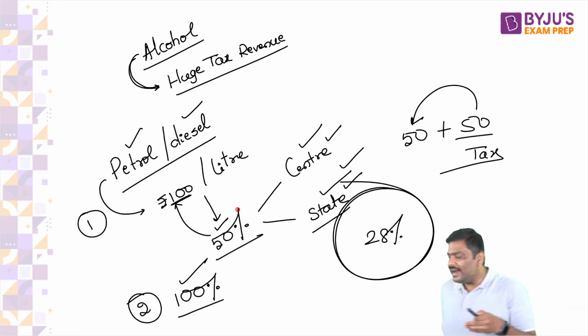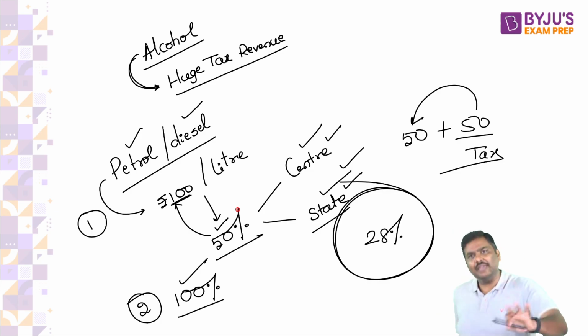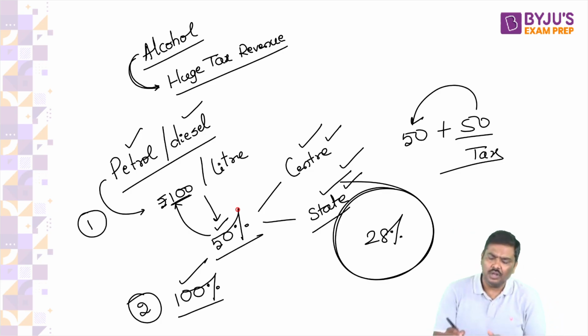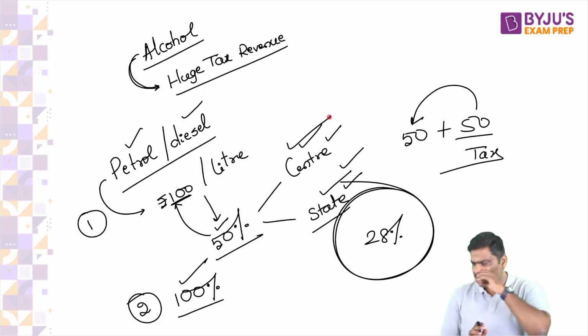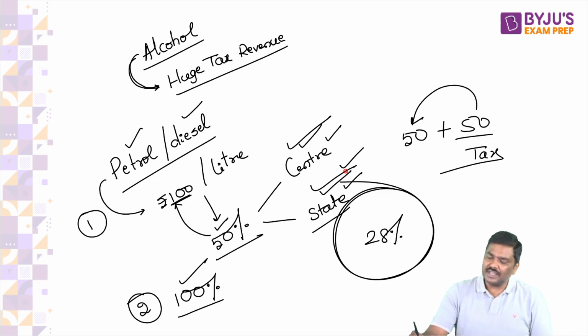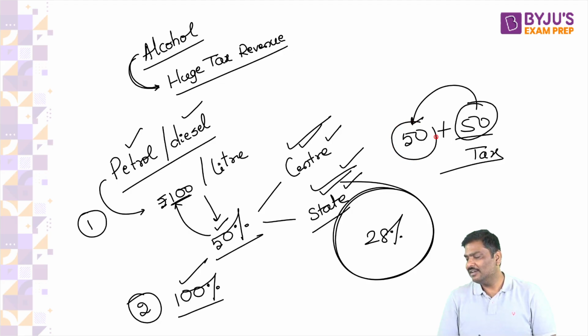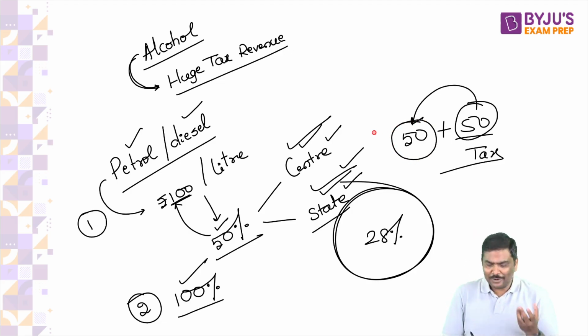Sir, what about aviation turbine fuel? Same. Even in case of aviation turbine fuel, there is no GST. Both center and state have different tax rates. How is the tax rate 100%? My dear, if you are imposing a tax of 50 rupees on a price of 50 rupees, what is the tax rate? Simple. You tell me, right?